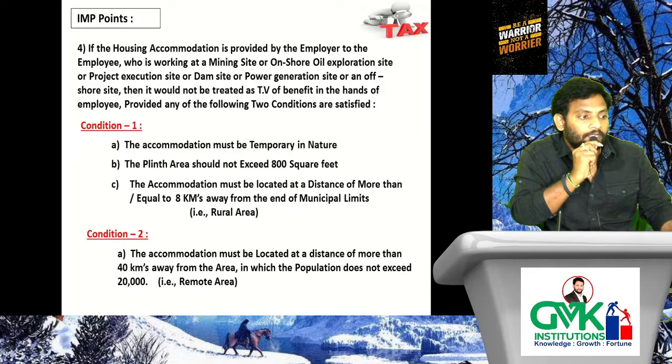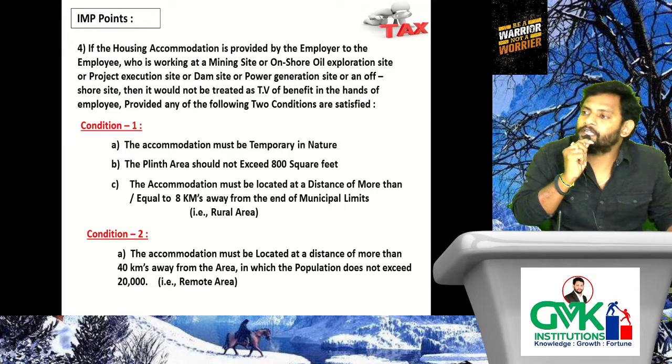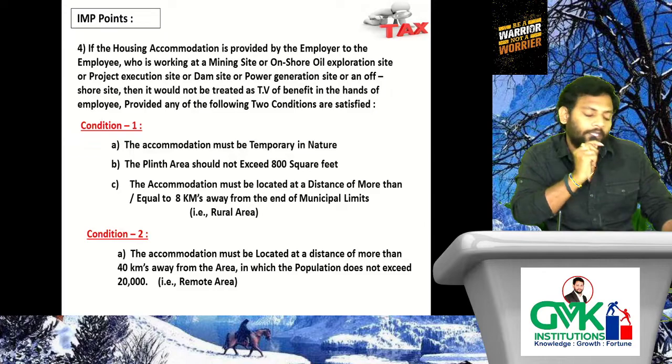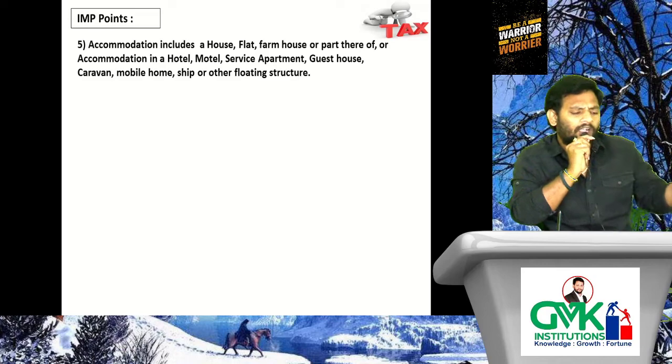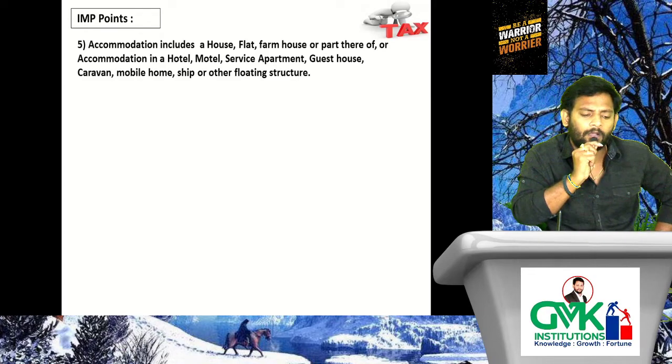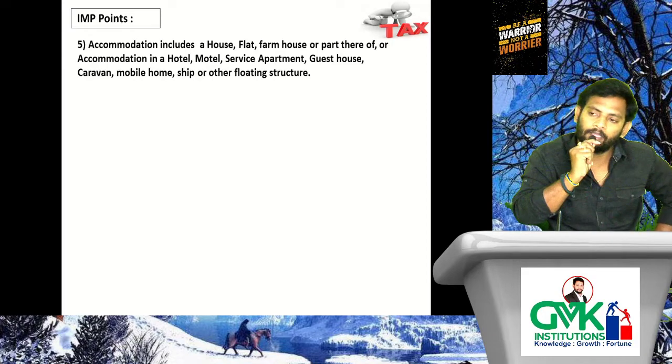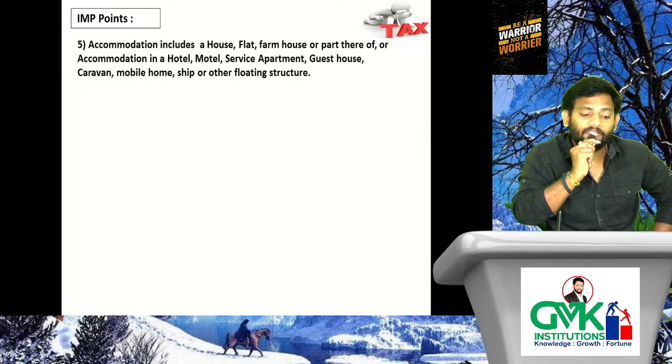Unfortunate. Okay, this is regarding two conditions. If either of those two conditions is satisfied, then it is not a TV of benefit. Next, accommodation includes a house, flat, farmhouse, part thereof, or accommodation in a hotel, motel, service apartment, guest house, caravan, mobile home, ship, or other floating structure. Includes all these things. That means if the accommodation is provided in a structure covered in the list, then we need to determine TV of benefit.